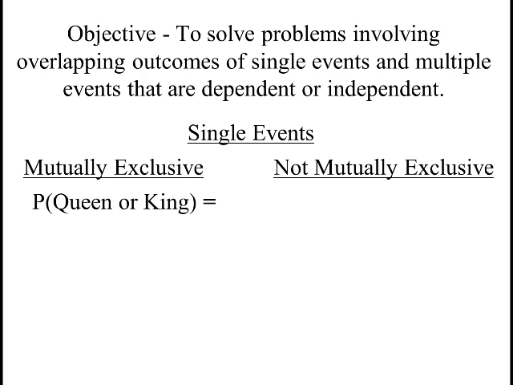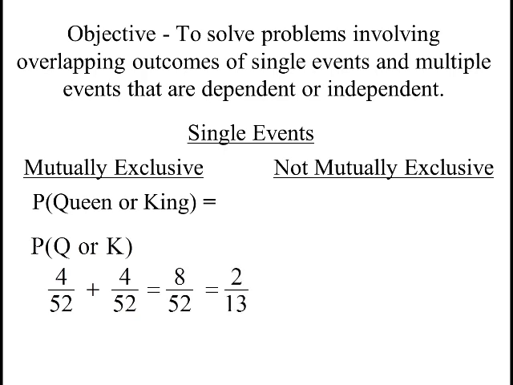So here's another mutually exclusive example. Probability of getting a queen or a king when you draw from a deck of cards. You're going to get a queen or a king. You can't get both at the same time. So it's 4 out of 52 for the queen and 4 out of 52 for the king. So it's 8 out of 52 for getting either one of those.